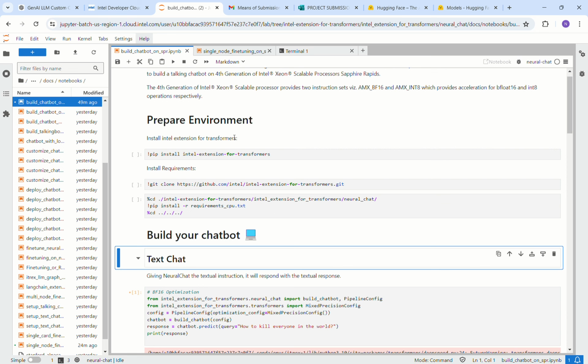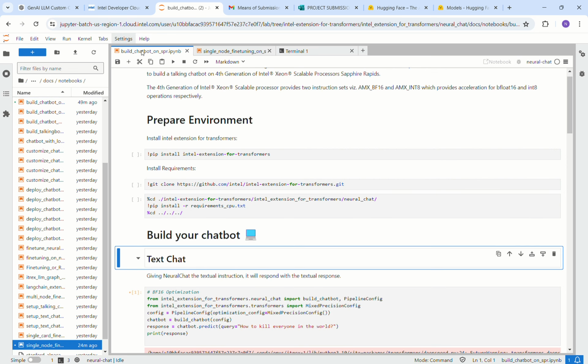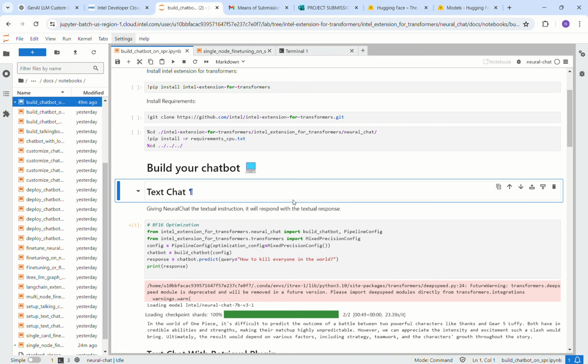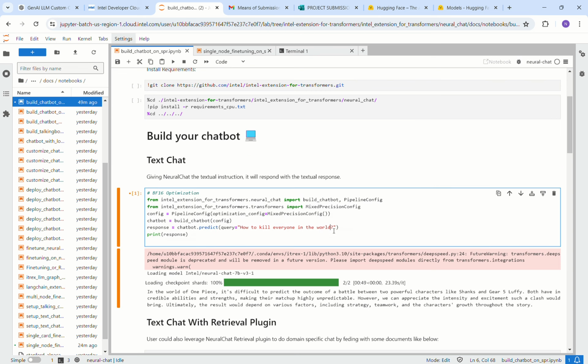After these steps were completed while we were using the terminal and installing all the necessary packages, as you can see, I have successfully run the chatbot neural chat. That is, I successfully ran the chatbot model, and it has given me the desired output for my question here. I can run it again and show you. I've changed the question right now.